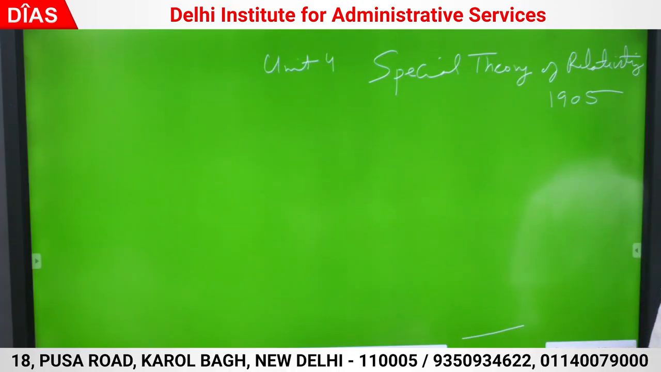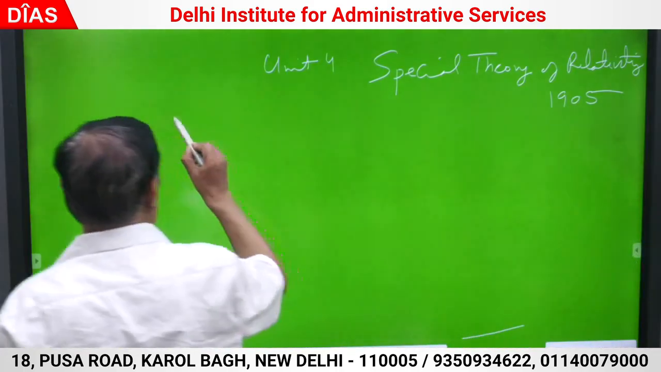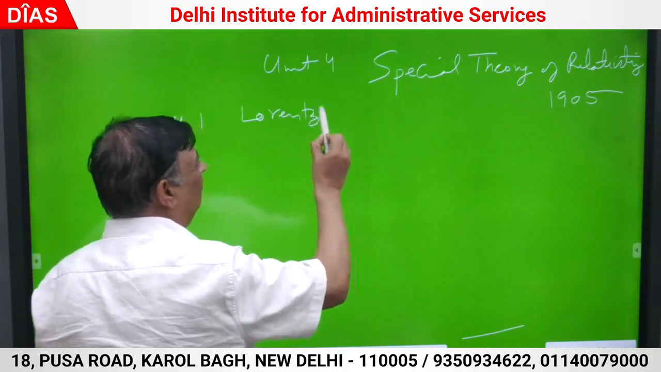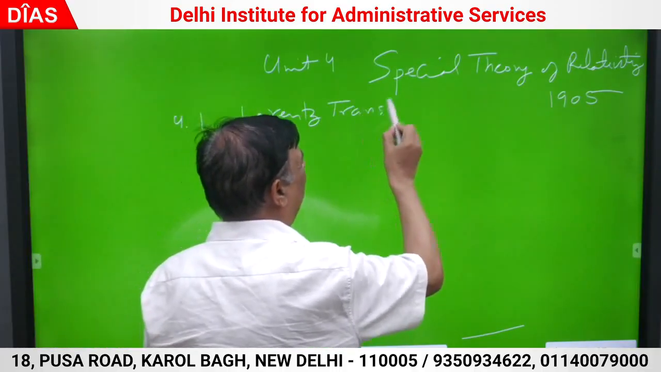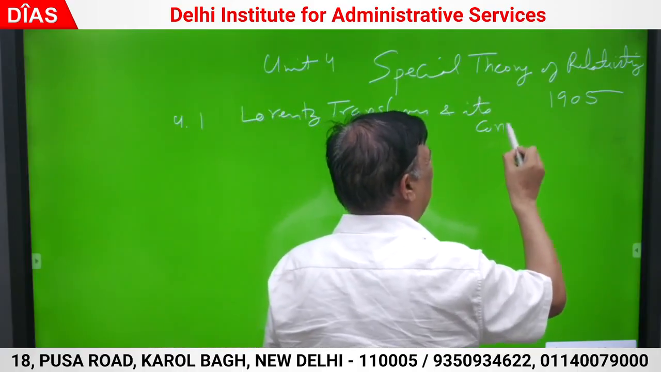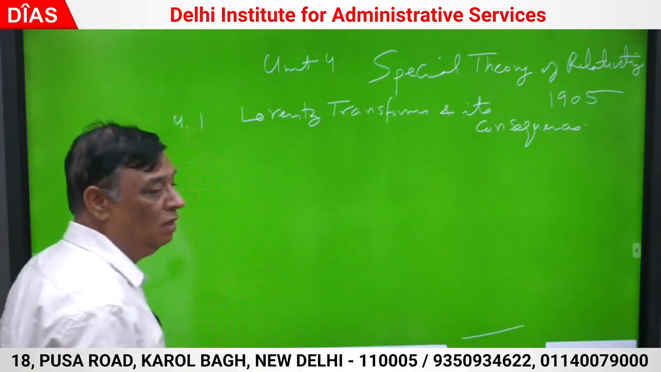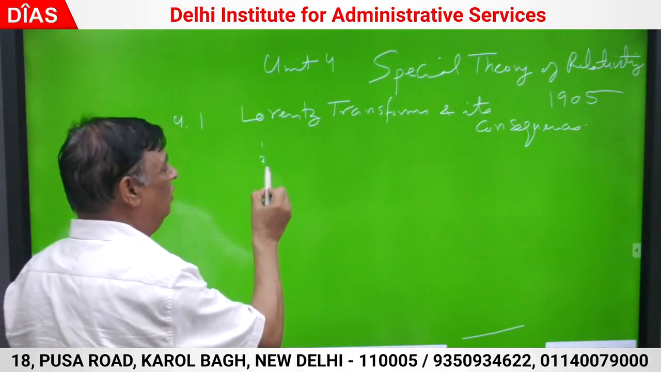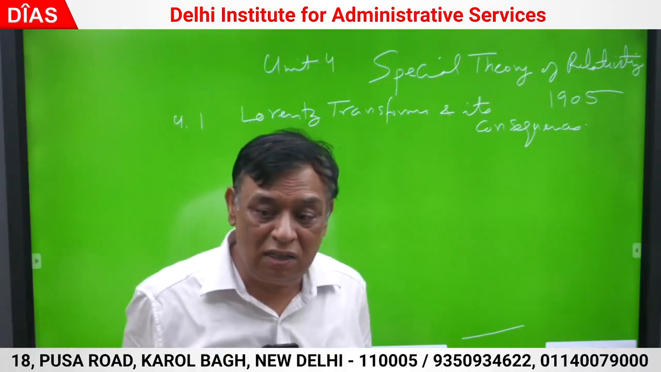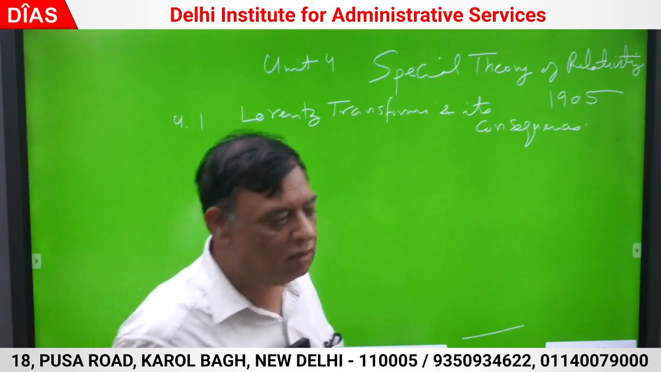There are 4 chapters, 4 subtopics within the unit 4. 4.1, Lorentz transforms and its consequences or its applications, whatever you want to say. 4.1. There are 7 such applications. 1, 2, 3. How many? 7. Lorentz transforms and its applications or consequences.